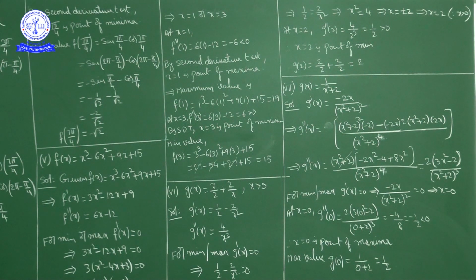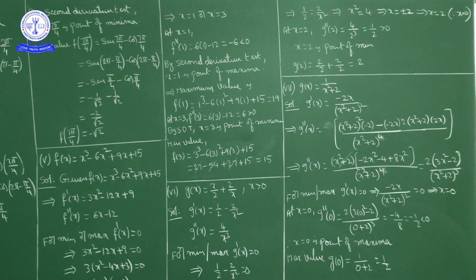Okay. Next, one more point we have now, x equal to 3. So at x equal to 3, f double dash of 3 is how much? f double dash of 3 is 6 into 3 minus 12. 6 into 3, 18 minus 12, that is 6. 6 is a positive number.